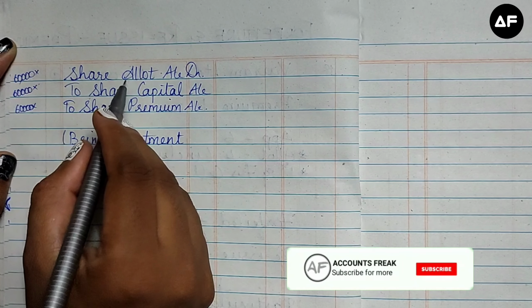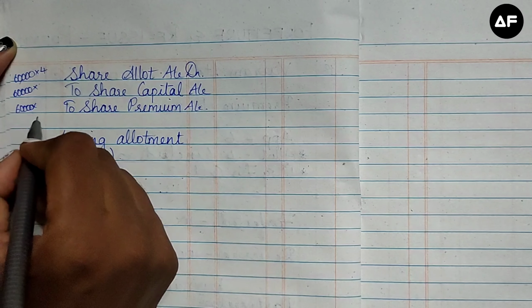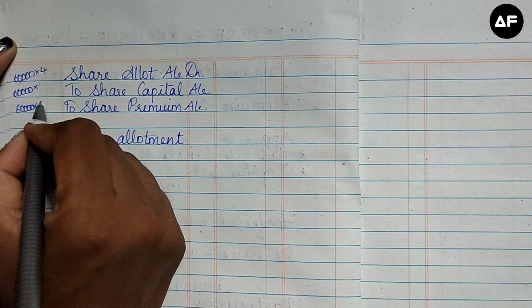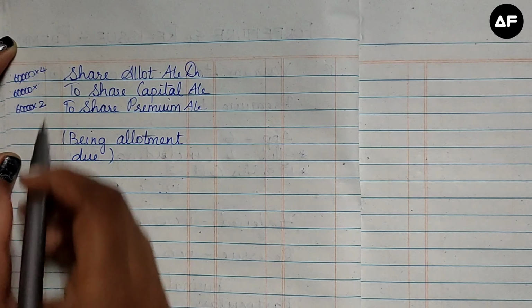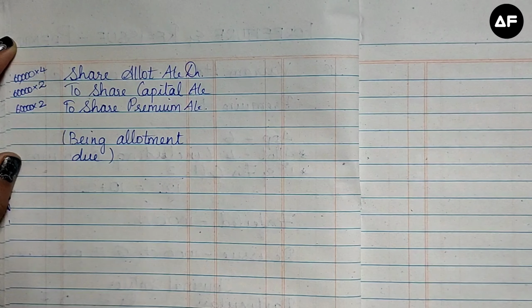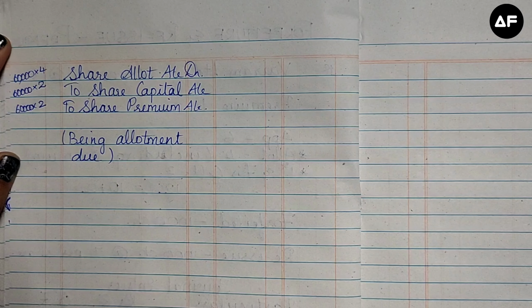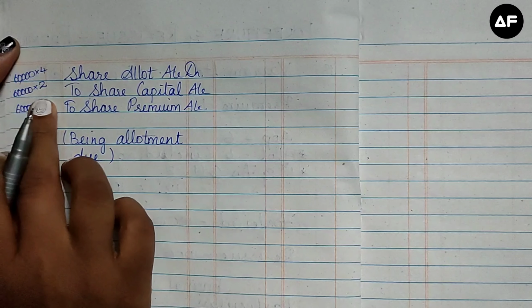So share allotment first is going to be 4 rupees. I'm not going to touch the share capital. I'm going to put the share premium. So share premium is 2 rupees. So 4 minus 2, I have to put share capital as 2 rupees. We cannot put 10 rupees as how we did in the previous sums. So we have to put 2 rupees only over here.